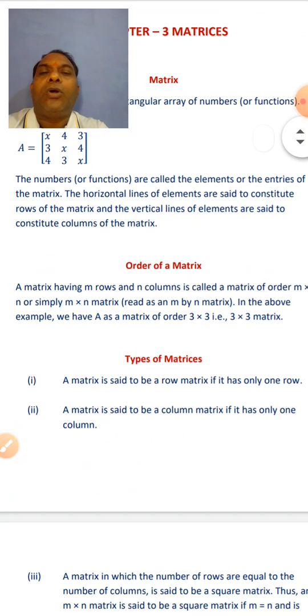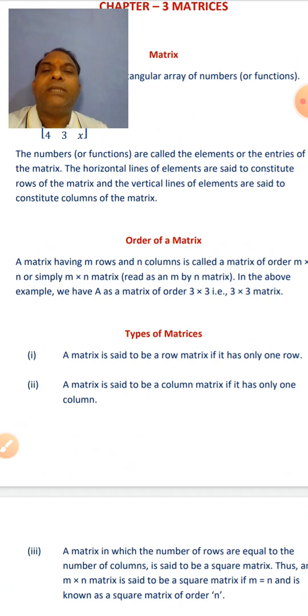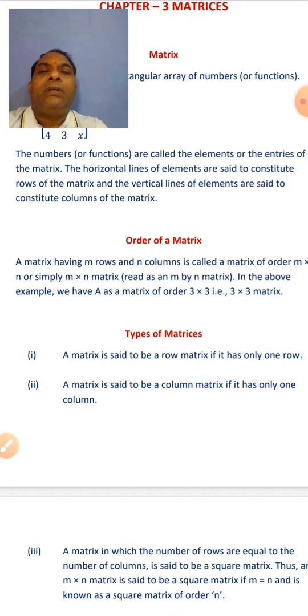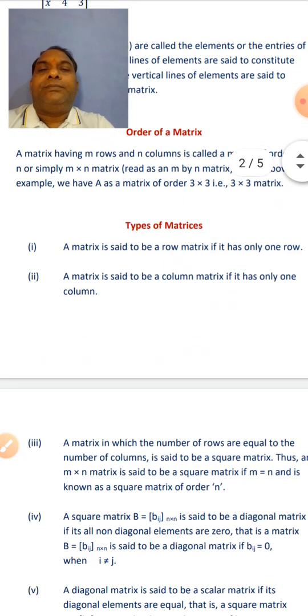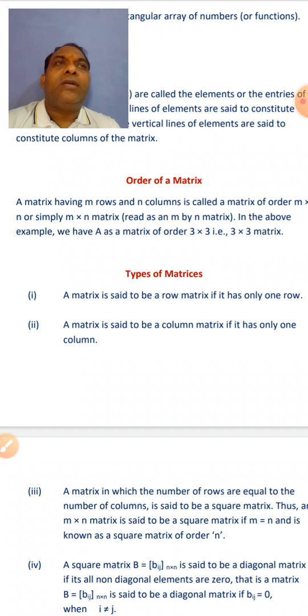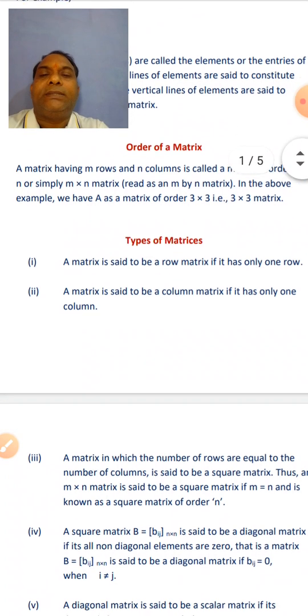Now order of matrix. Next topic is order of a matrix. To find its order, row by column, means order of a matrix is equal to number of rows into number of columns. Suppose a matrix has 3 rows and 3 columns, then its order will be 3 cross 3 and number of elements will be 3 cross 3 is equal to 9. Clear?